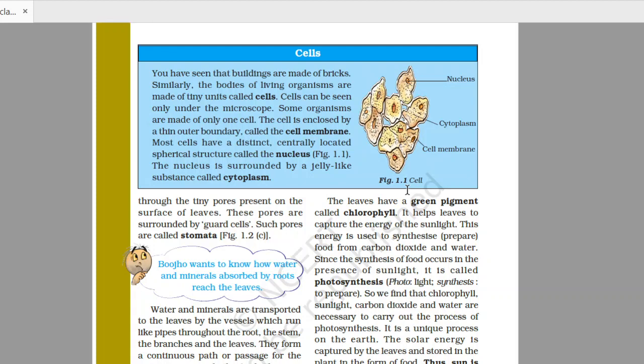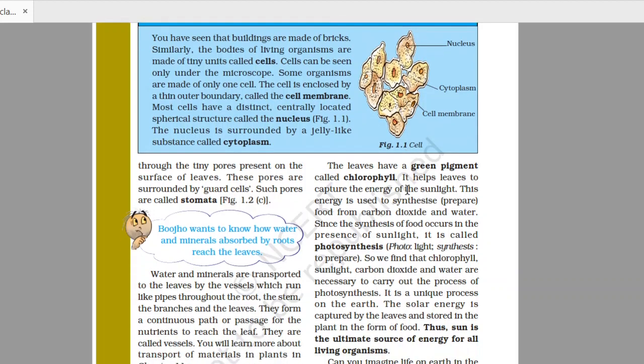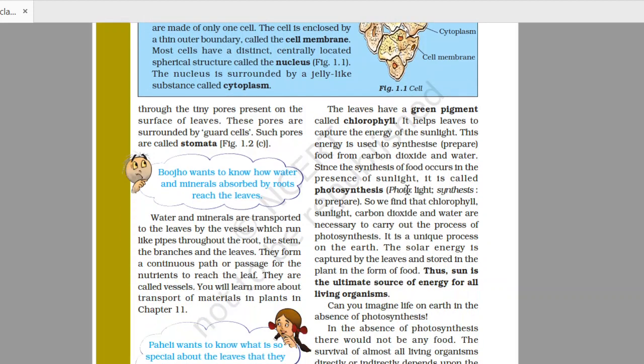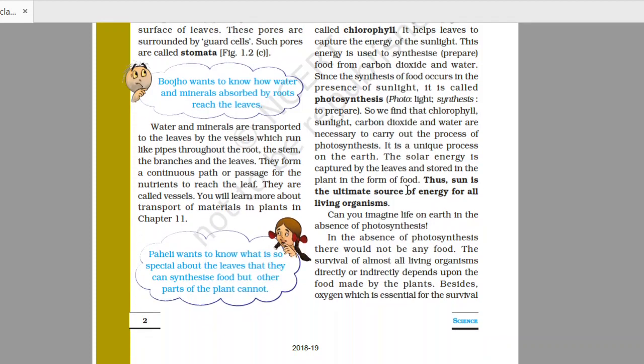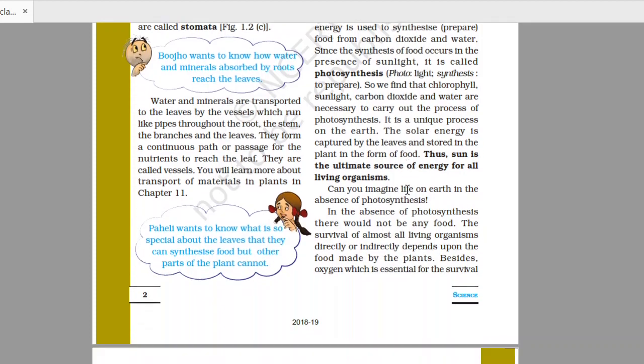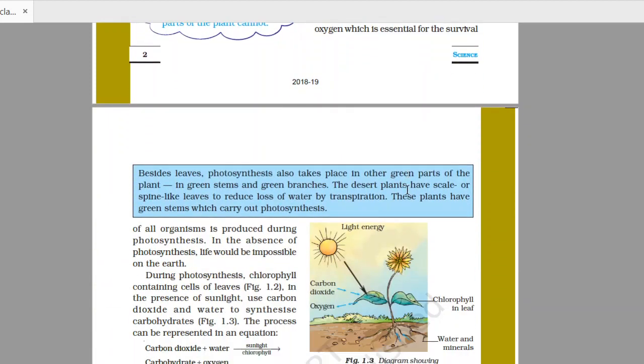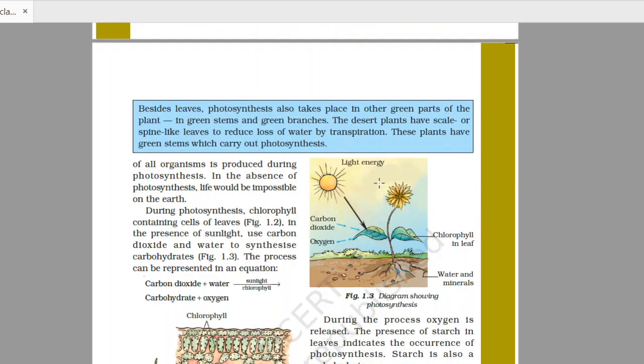So now I would like to explain photosynthesis to you. During the process of photosynthesis, plants take carbon dioxide from the air, water from the soil, and there is a pigment called chlorophyll which is present in the leaves. There is an organelle called chloroplast in leaves which has pigments called chlorophyll. This chlorophyll pigment helps in capturing the sunlight and helps in making the food for the plants.